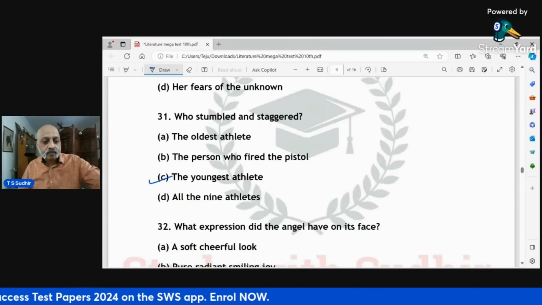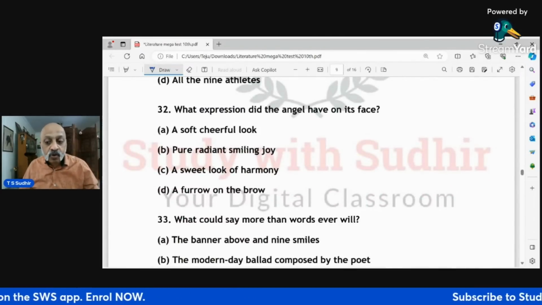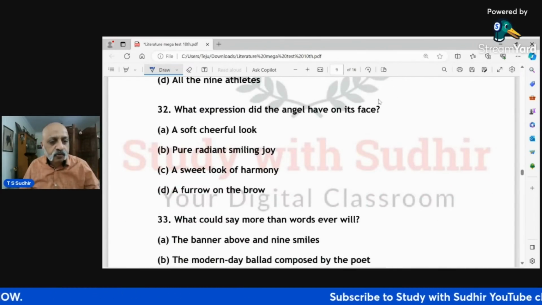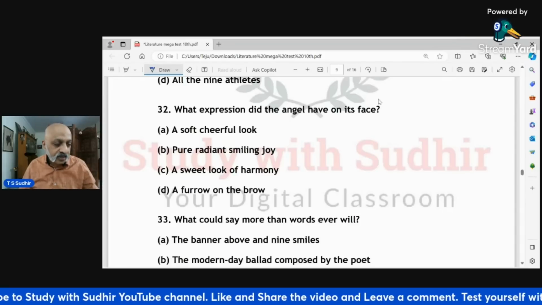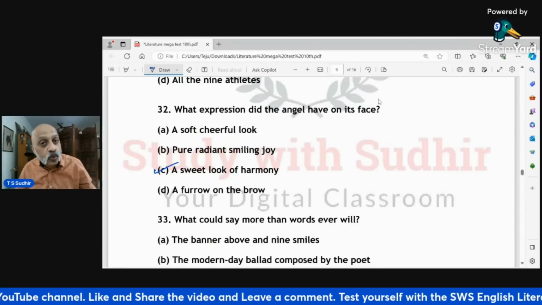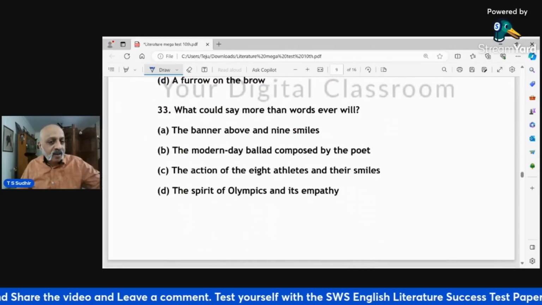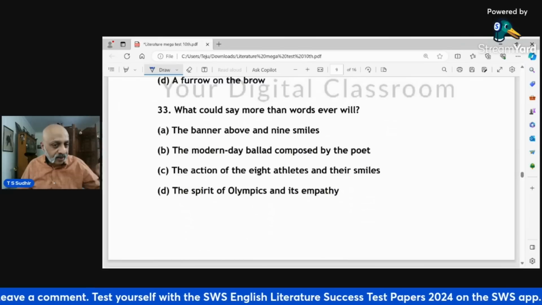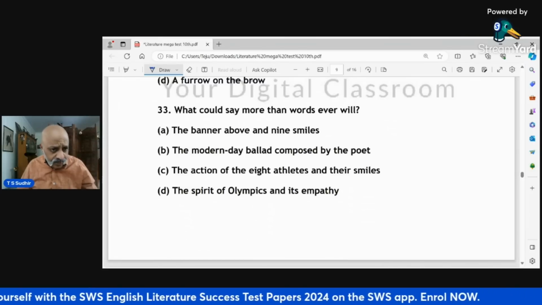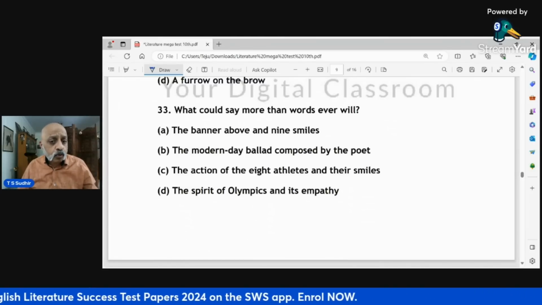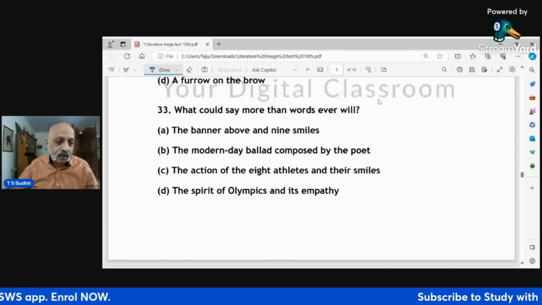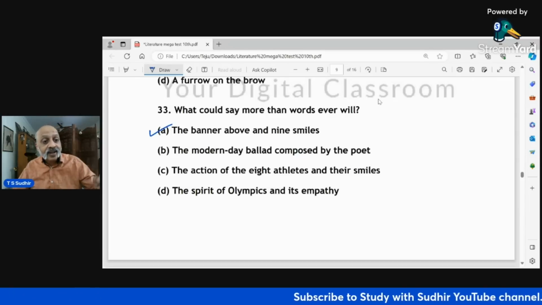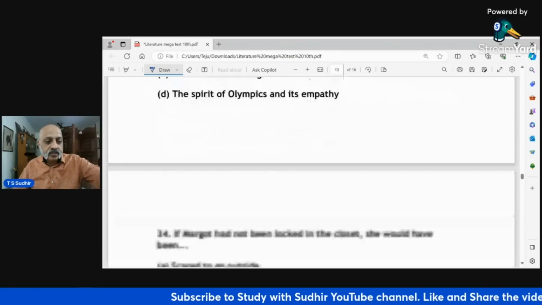So, the youngest athlete. What expression did the angel have on its face? A soft, cheerful look, pure, radiant, smiling joy, a sweet look of harmony, or a furrow on the brow. So, the 32nd C is the right option, a sweet look of harmony. What could say more than words ever will? The banner above and the 9 smiles, the modern day ballad composed by the poet, the action of the 8 athletes and their smiles, the spirit of Olympics and its empathy. Again, it's taken directly from the text, the banner above and the 9 smiles.